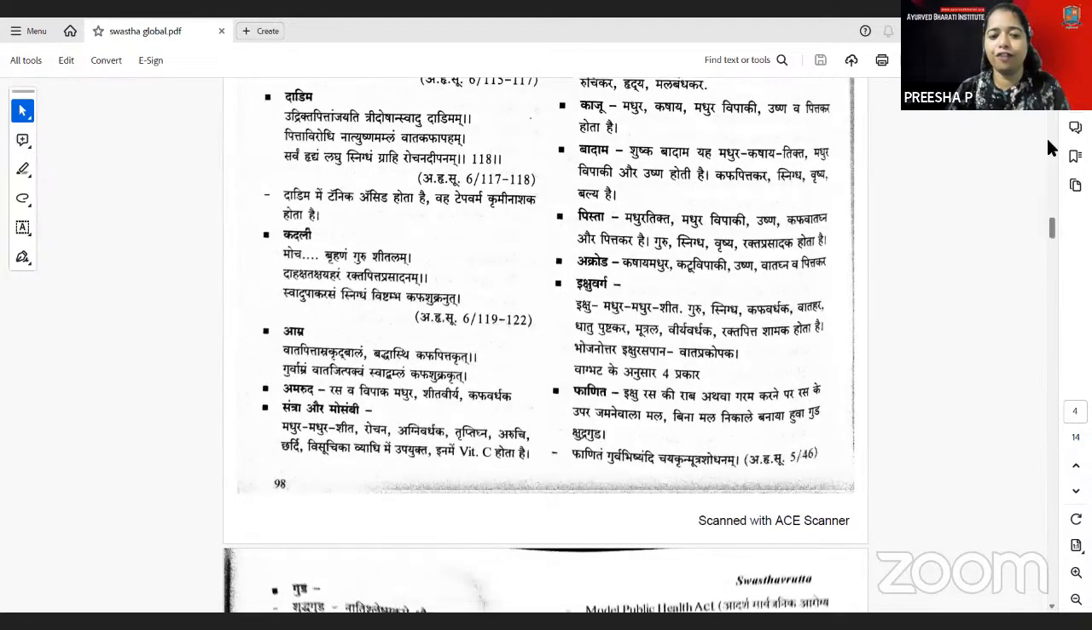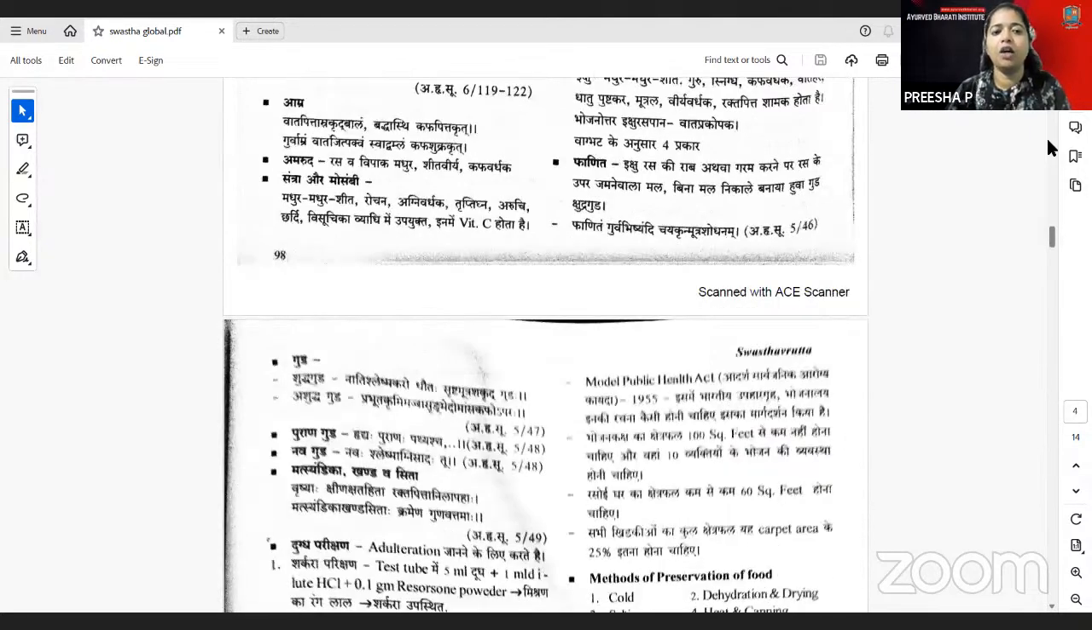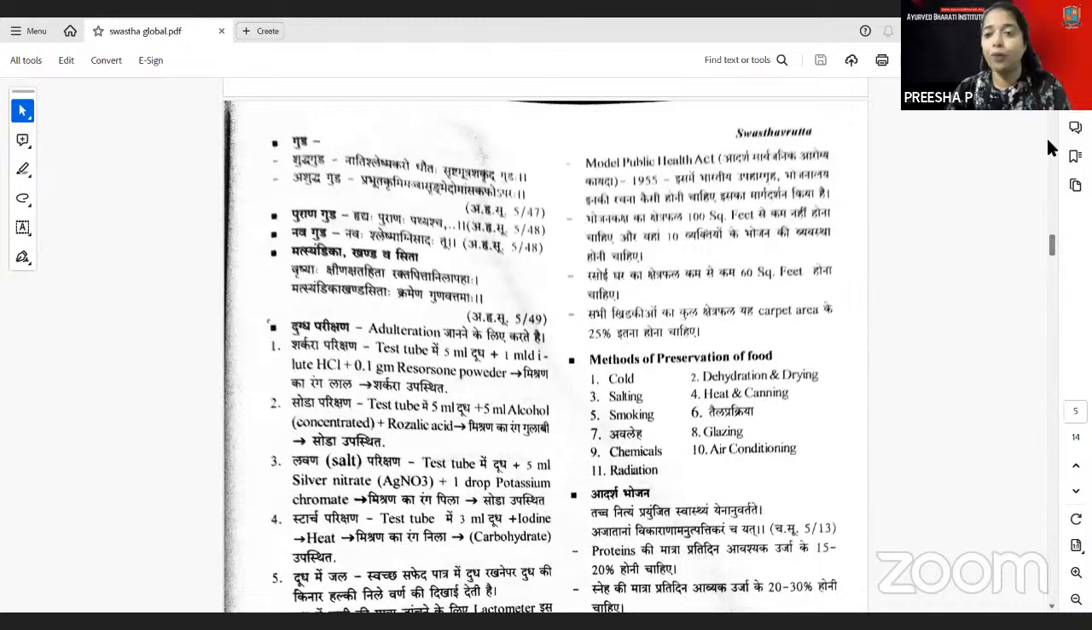The Kadali, Phanita is mentioned, then Purana Guda and Nava Guda. So Purana Guda is Pathya and Hrudya. Nava is Shleshma and Agnisada. It will increase the Agnisada, and the Dugdha Pariksha is there.